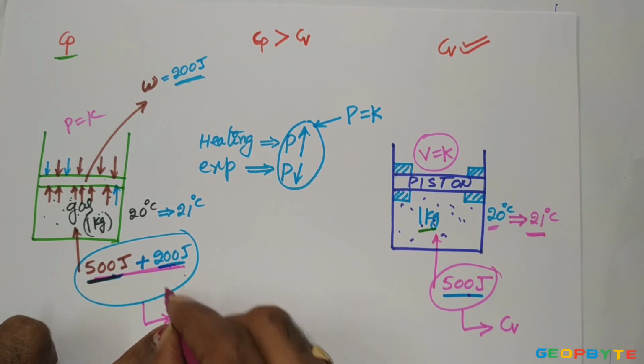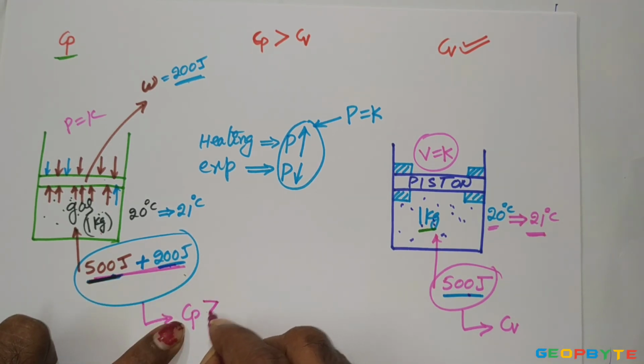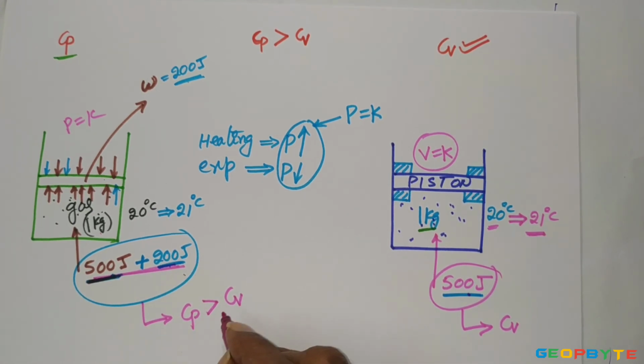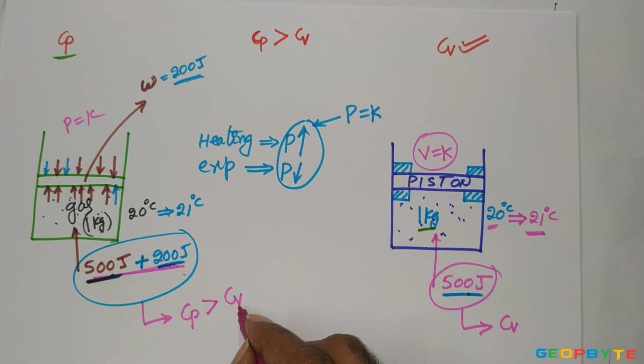Here, Cp is greater than Cv for any gas except at absolute zero state. In the last video we discussed that at absolute zero state, Cp and Cv both are identical. Other than at absolute zero state, Cp is always greater than Cv.